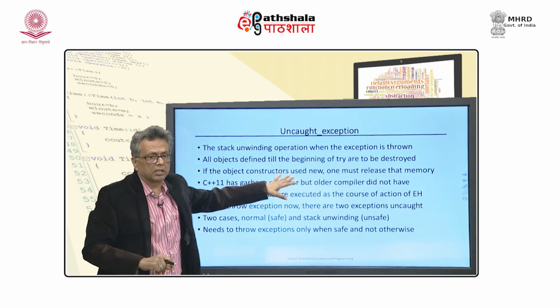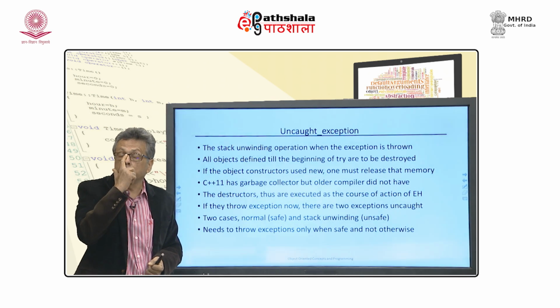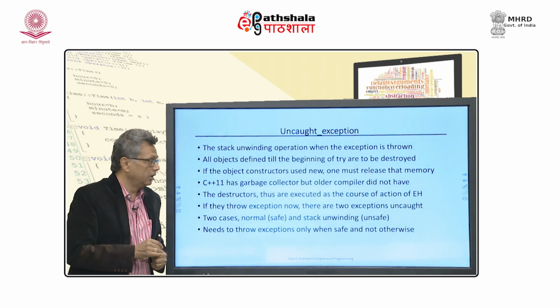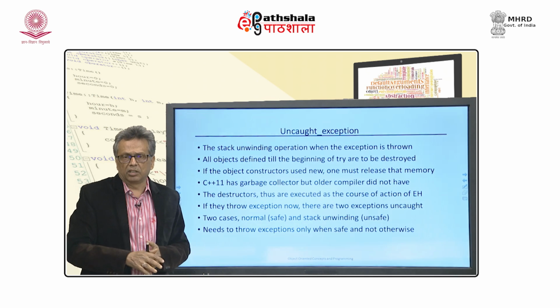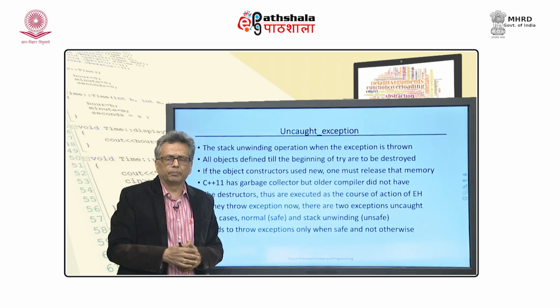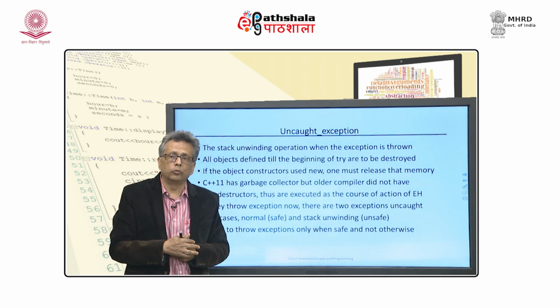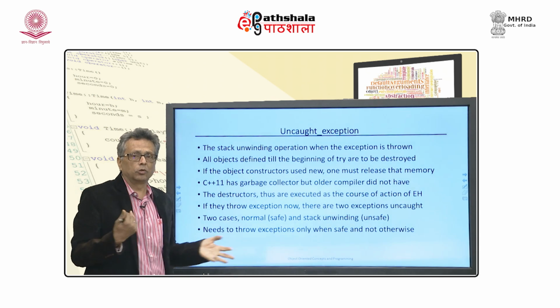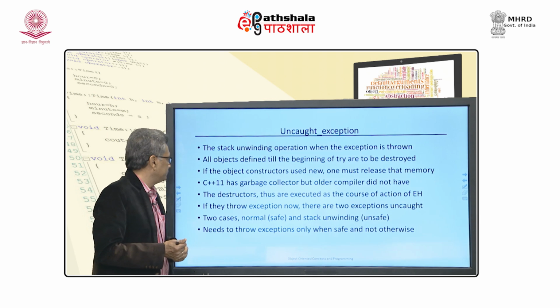The object constructors, and this is typically the case with constructors using new, the dynamic memory allocated constructors. And I have already told you C++11 has the luxury of having a garbage collector, but if you are using an old compiler which does not support C++11, probably this is not for you. So, you will have to use try catch and you will have to make sure that the proper destructors are called. Okay.